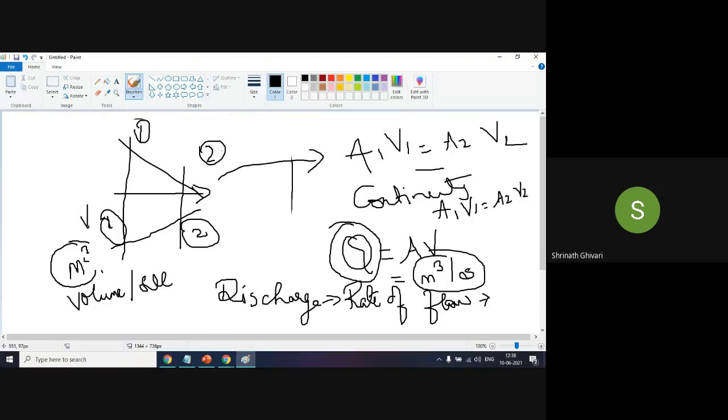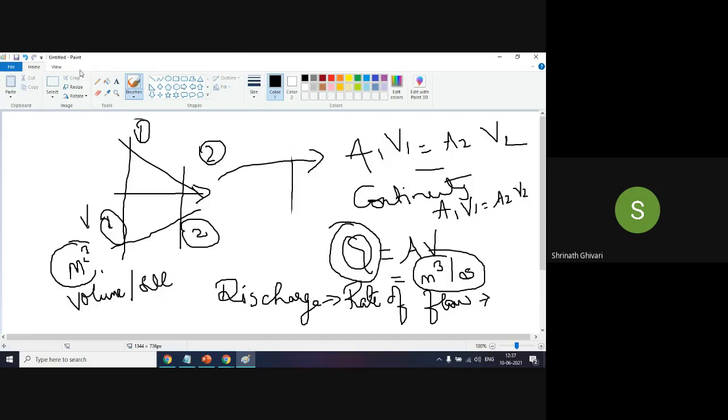Now, if water has to flow through this pipe, you will start the tap, right? When you turn on the tap, what will happen? If you completely open it, you are completely letting the water out, so the discharge will be higher. But when you go on closing it, the discharge will go on lowering, right? If you cut the pipe and remove the tap, the water will be continuously flowing, right? So discharge is controlled by the tap, but the discharge throughout the pipe will be same.